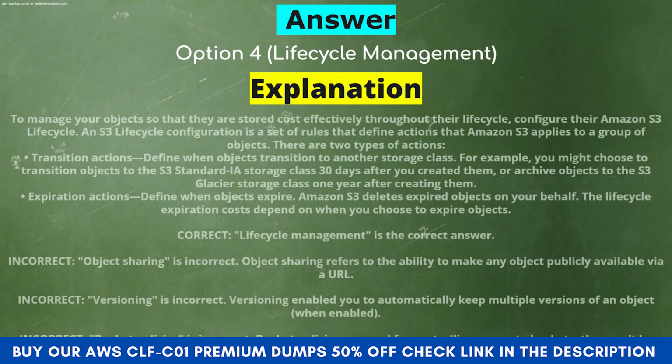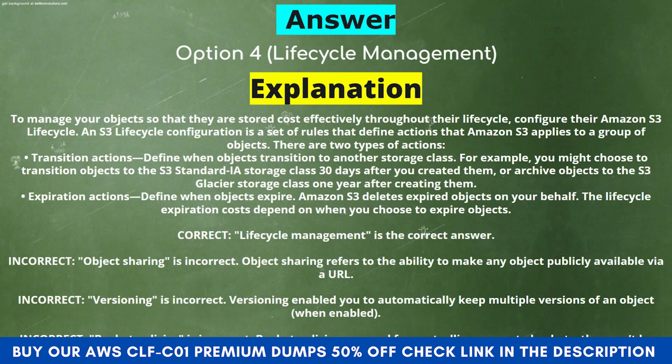Explanation. To manage your objects so that they are stored cost effectively throughout their life cycle, configure their Amazon S3 lifecycle. An S3 lifecycle configuration is a set of rules that define actions that Amazon S3 applies to a group of objects. There are two types of actions. Number 1, transition actions. Define when objects transition to another storage class. For example, you might choose to transition objects to the S3 Standard-IA storage class 30 days after you created them, or archive objects to the S3 Glacier storage class 1 year after creating them.